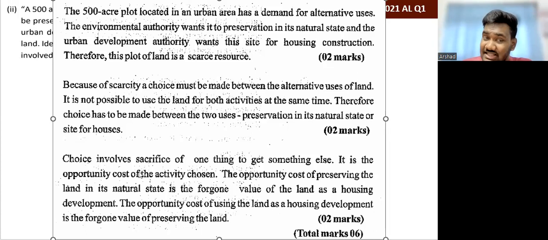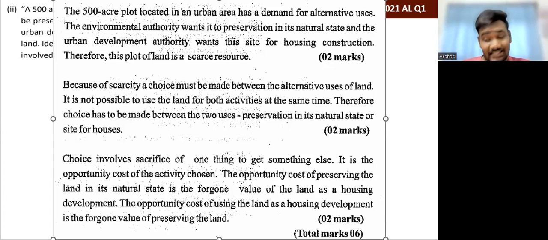Second paragraph. Look at the third paragraph that talks about opportunity cost. See, choice involves the sacrifice. It is the opportunity cost of the chosen activity. The opportunity cost of preserving the land in the natural state is the foregone value of the land as a housing development project. The opportunity cost of using the land as a housing development project is the foregone value of preserving the land in its natural state. So they show the opportunity cost of both the sides.